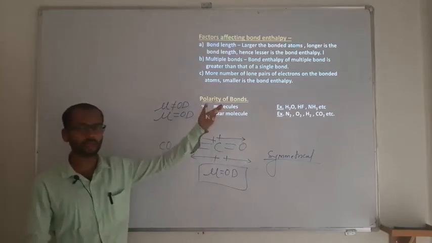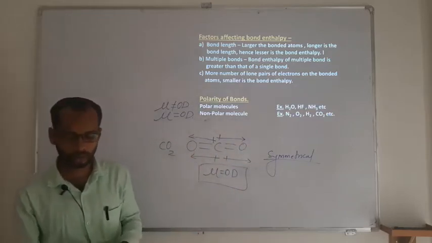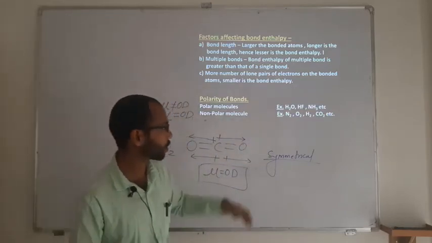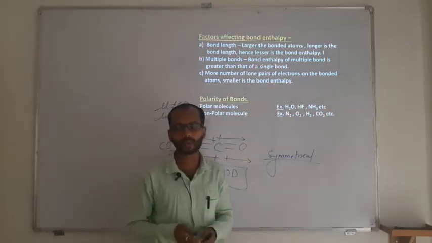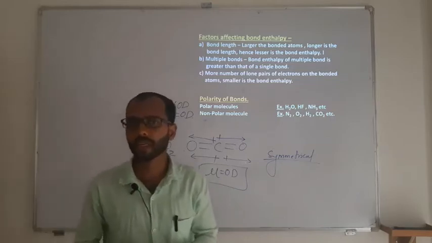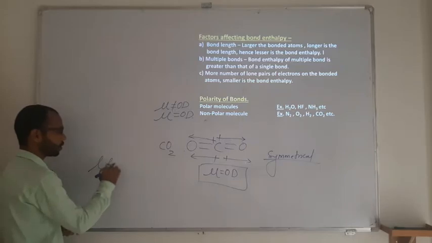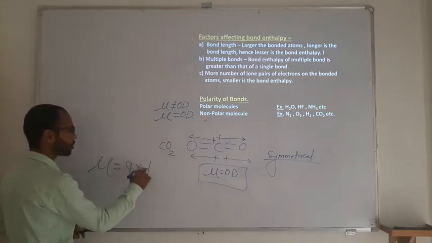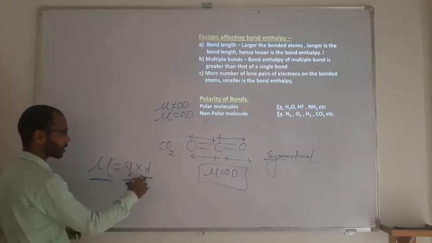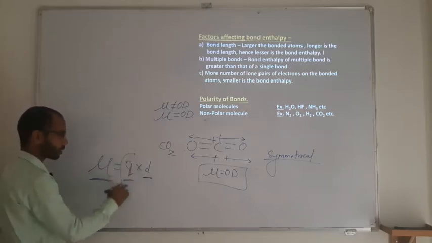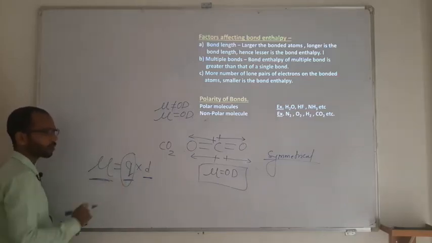And to be polar, the other example expecting these conditions of a non-polar, all are going to be polar. For example, water is polar, HF is polar, NH3 is polar. The polarity is going to be decided by the electronegativity of an atom and the length of an atom, because mu is given by mu = Q × D. The dipole moment mu is equal to Q, which stands for charge, and D, which stands for distance. An atom having more charge will automatically have more mu, so its dipole moment is going to be maximum.